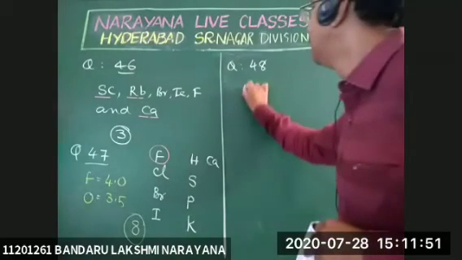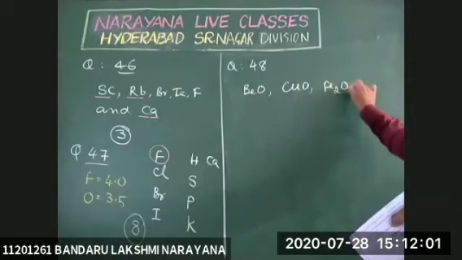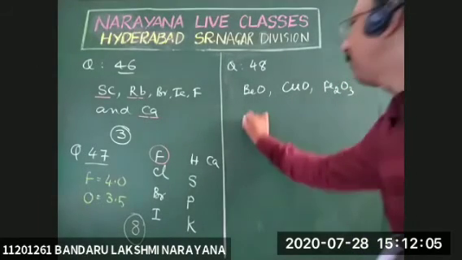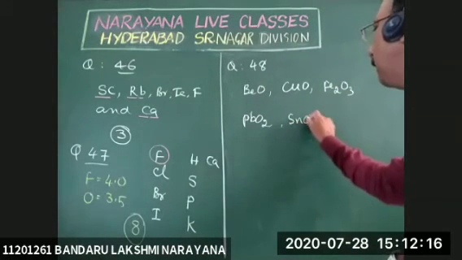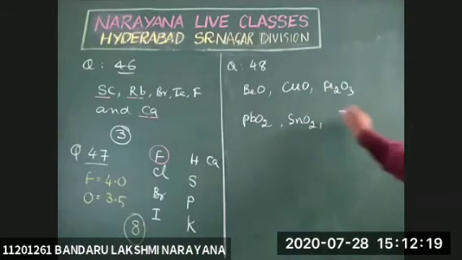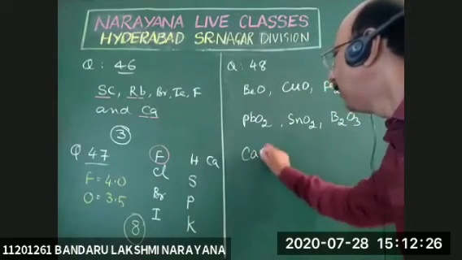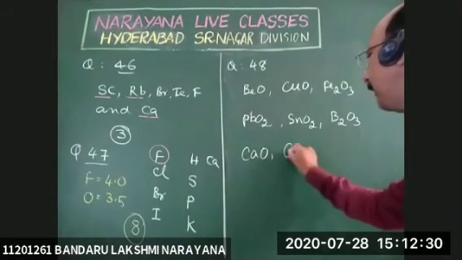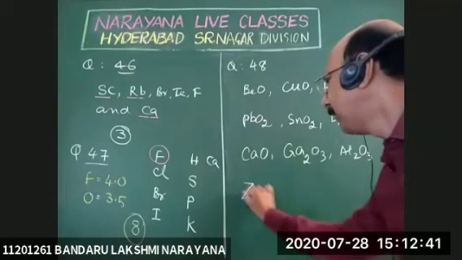Beryllium oxide, and cupric oxide, and ferric oxide, and lead dioxide, PbO2, tin oxide, SnO2, B2O3, and CaO, Ga2O3, Al2O3, that is also called alumina, and ZnO.